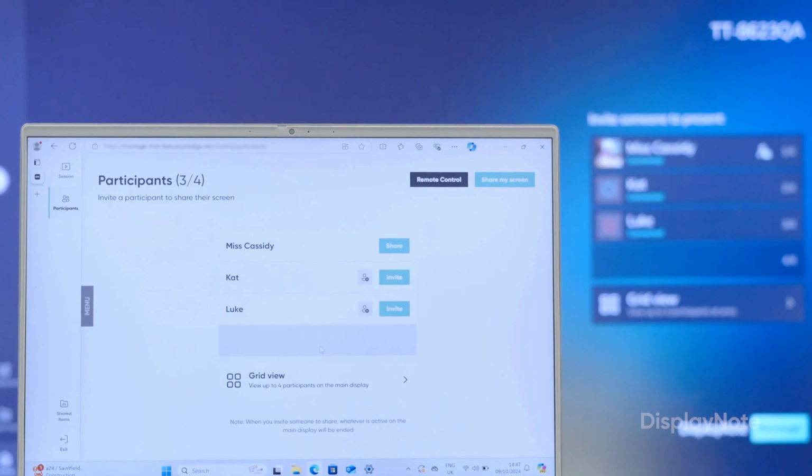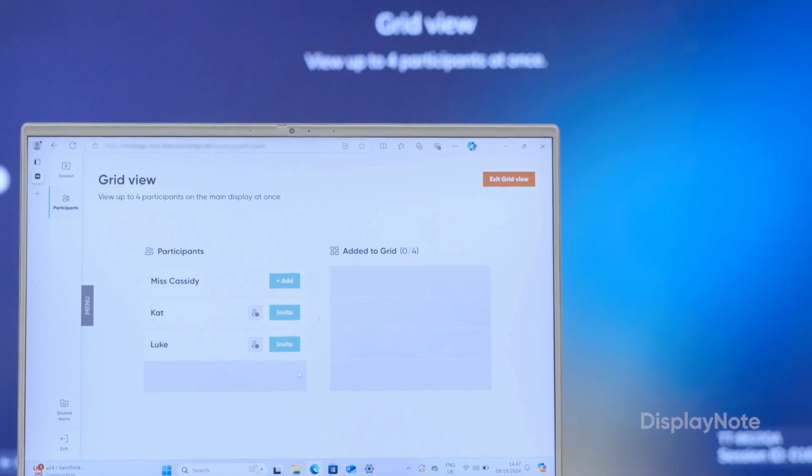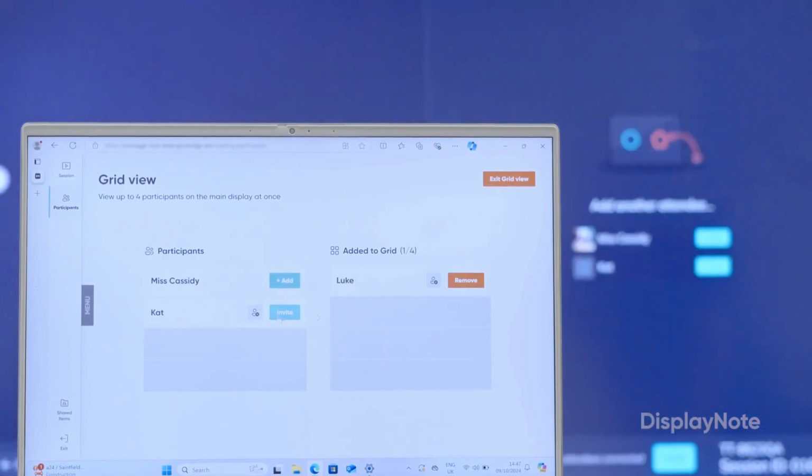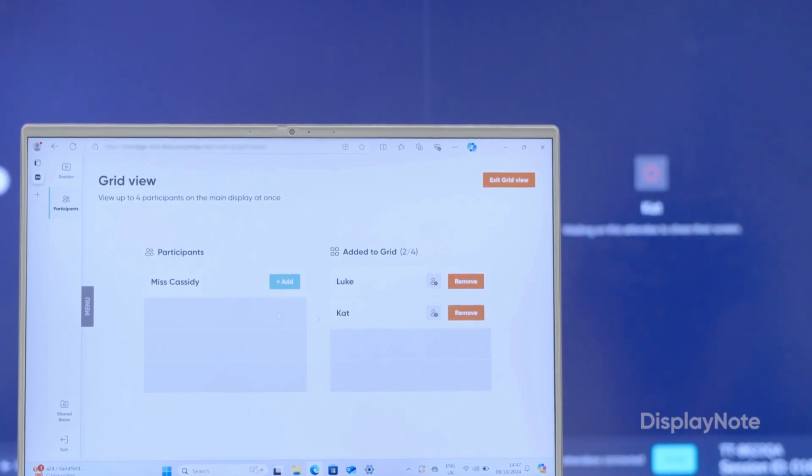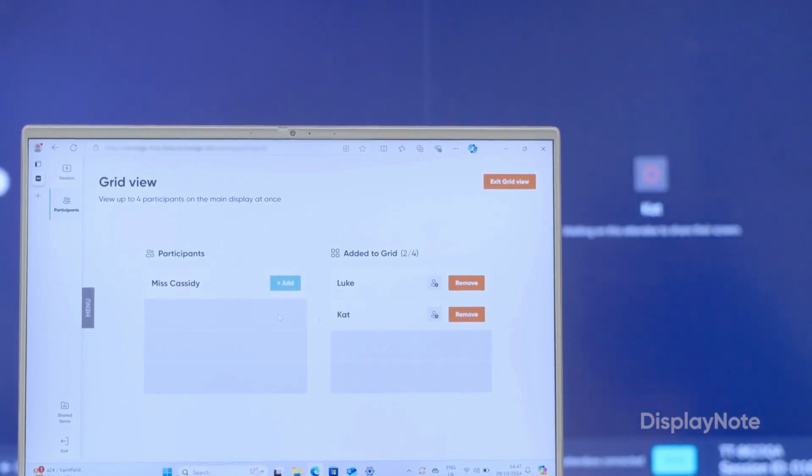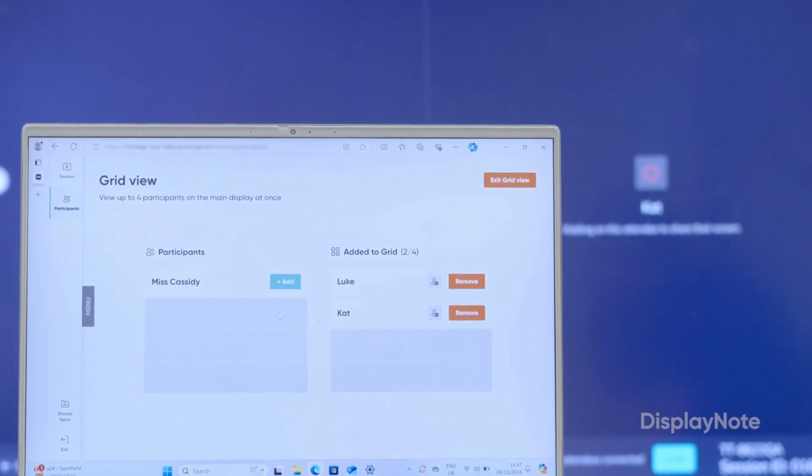This also applies to grid view. I, as the teacher, can select and invite up to 4 users to share their screen at once. To do this, I go to the grid view on my laptop, and here I'll see a list of students already connected to the lobby, and I can invite them to share their screen. From the student perspective, they'll now be prompted to select some content and share it to the main screen like so.